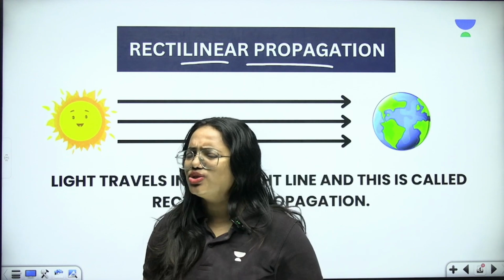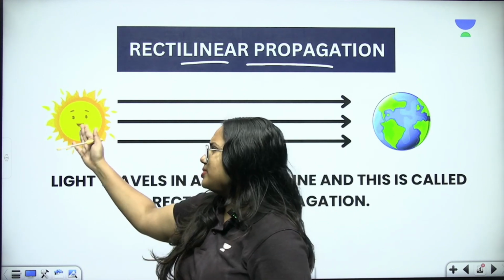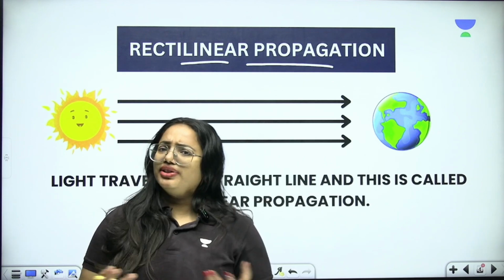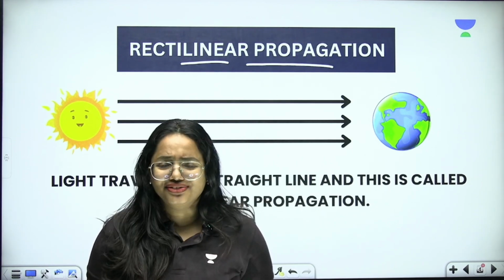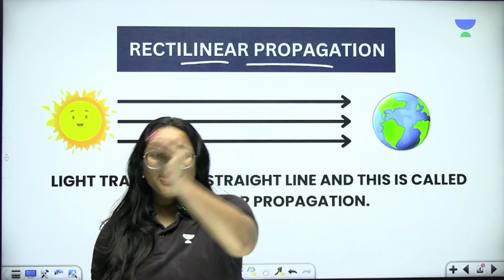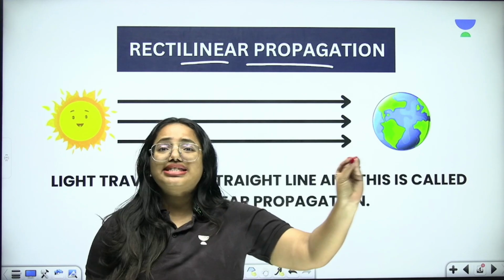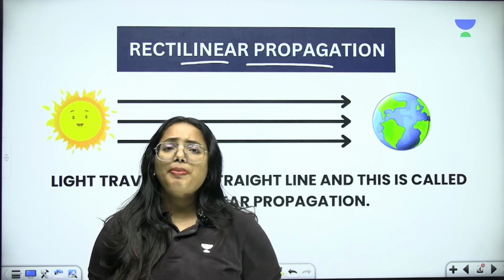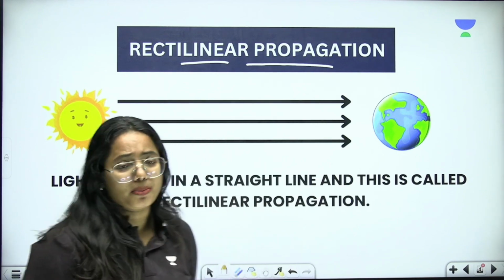For that, we need to take a small example here. From the sun to the earth, the light has to travel, right? Yes. Without sunlight, we cannot live. So, from the sun to the earth, light travels in straight lines. And that is the reason we call this propagation a rectilinear propagation.